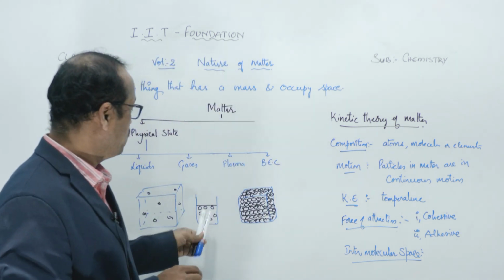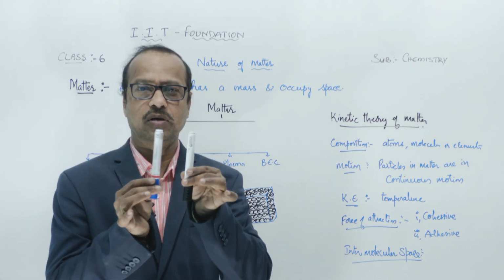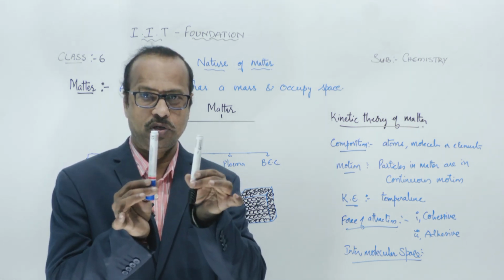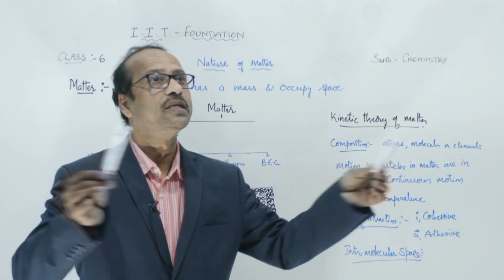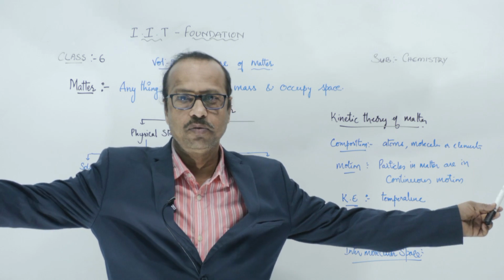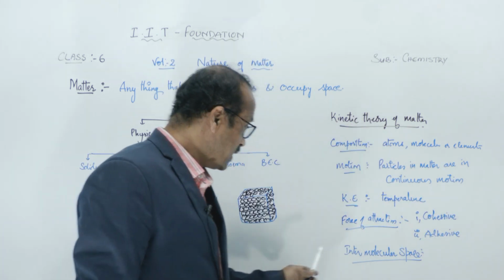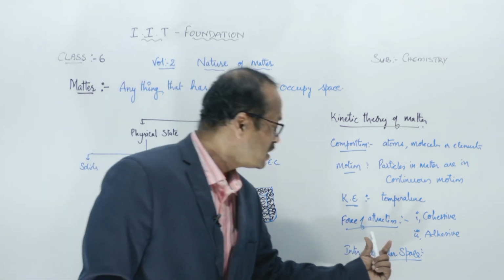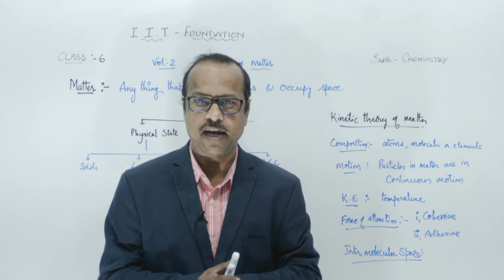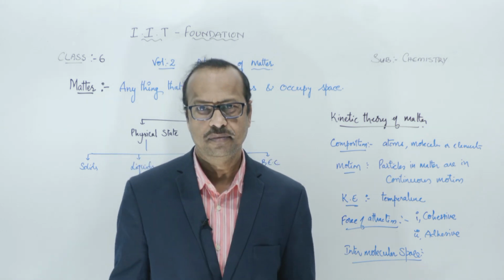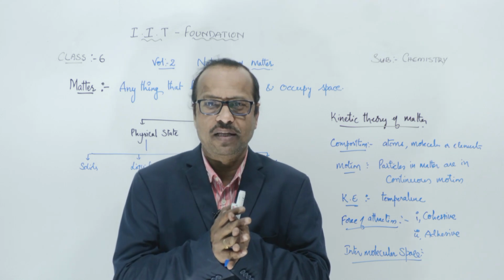Okay. And in liquids it is a little far. So the intermolecular distance between the two water molecules, means liquid molecules, is a little far. And if you see the gases, the intermolecular space between the two gas molecules is long. So students, if the intermolecular space is small, the meaning is what? The force of attraction is more, because they are strongly attracting.